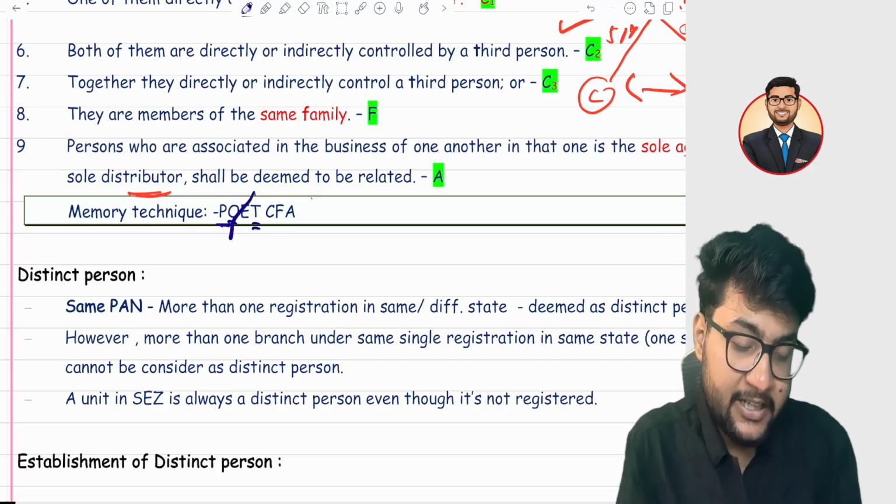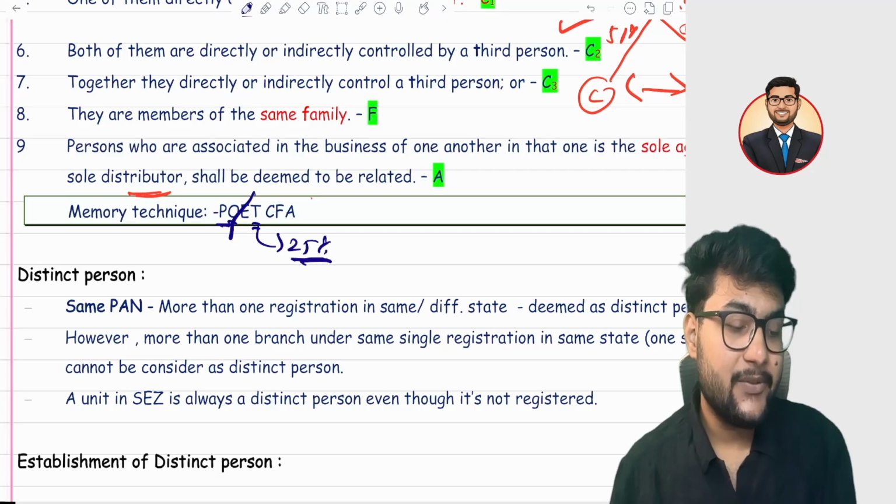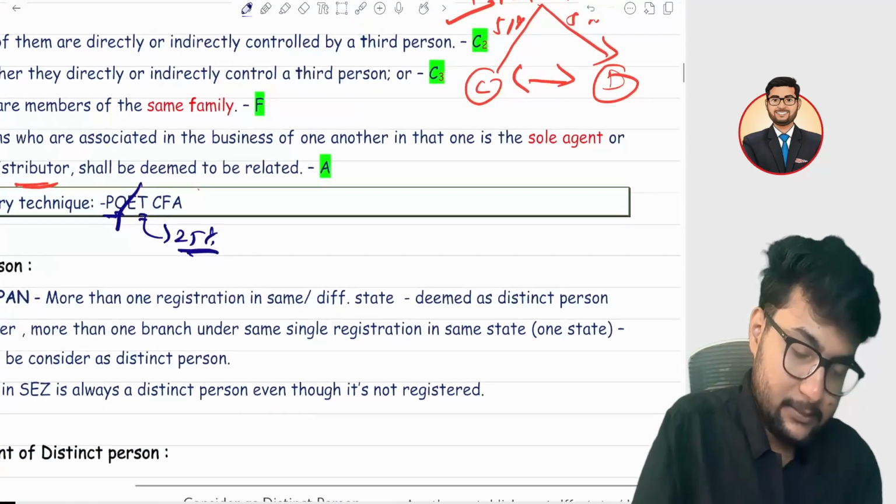T means 25%. So if any third person is holding 25%, let's take an example.